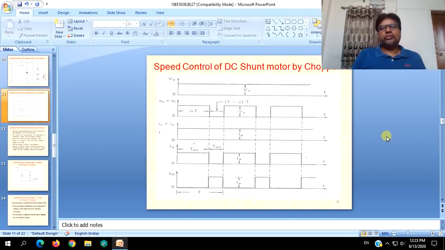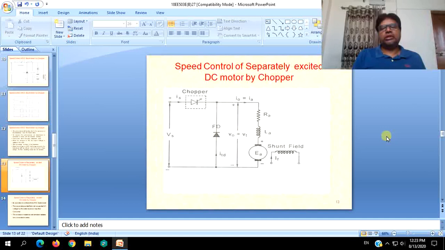It is quite simple when compared to any other motor, separately excited motors. And added to that, just like the shunt field, the separately excited field also can be regarded as constant. You can efficiently vary the armature speed by varying the chopper output voltage.